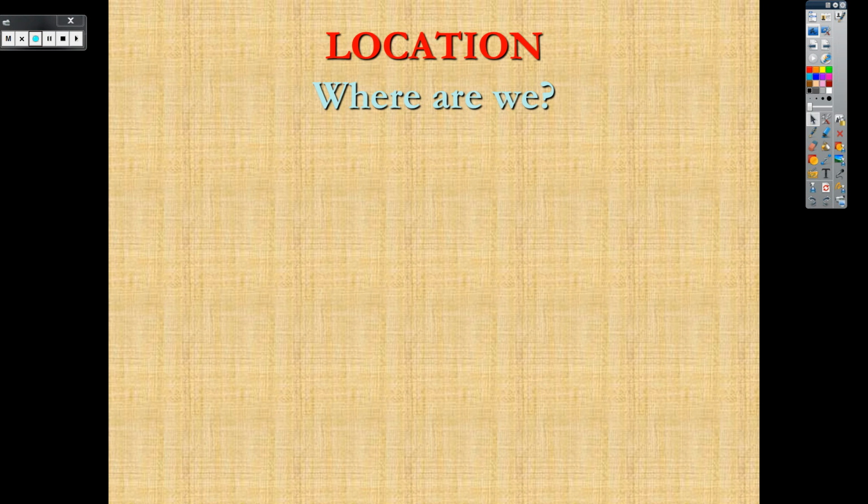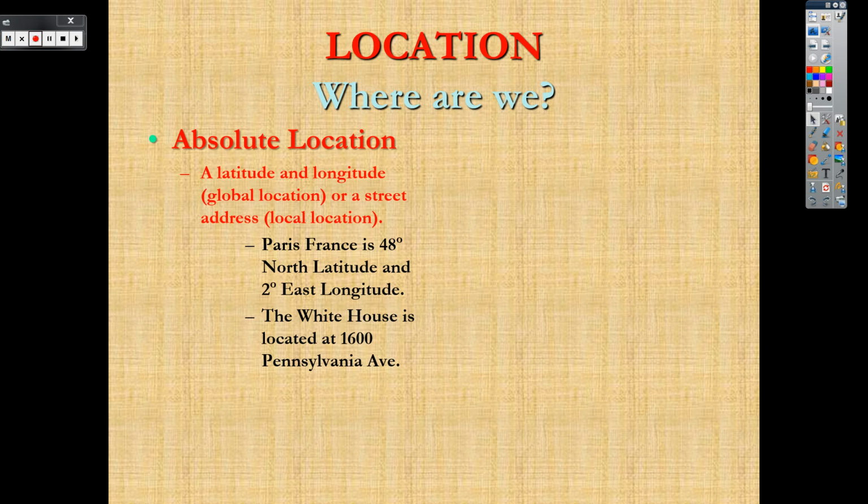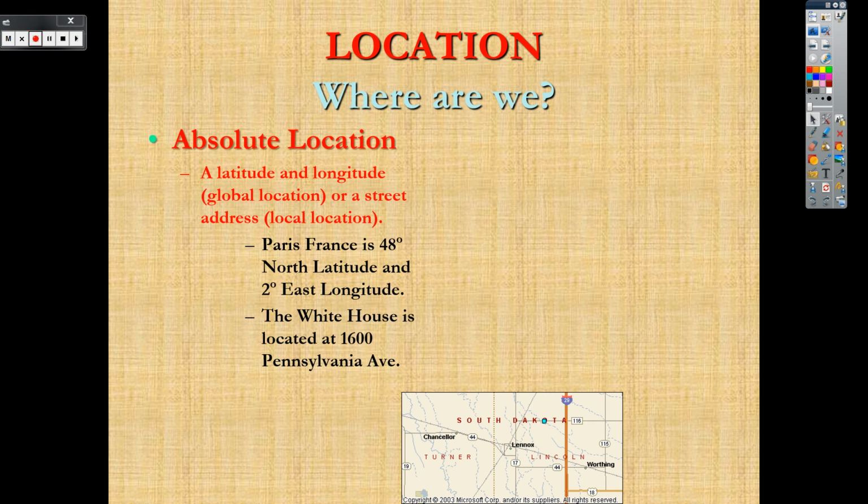Location is, where are we? To simply put, where are you? What's your location? GPS coordinates are absolute location. Latitude and longitude, a street address. We're at 4220 Emerson Avenue. Paris, France, it's 48 north, 2 east. Those type of things. This tells you exactly where you are.